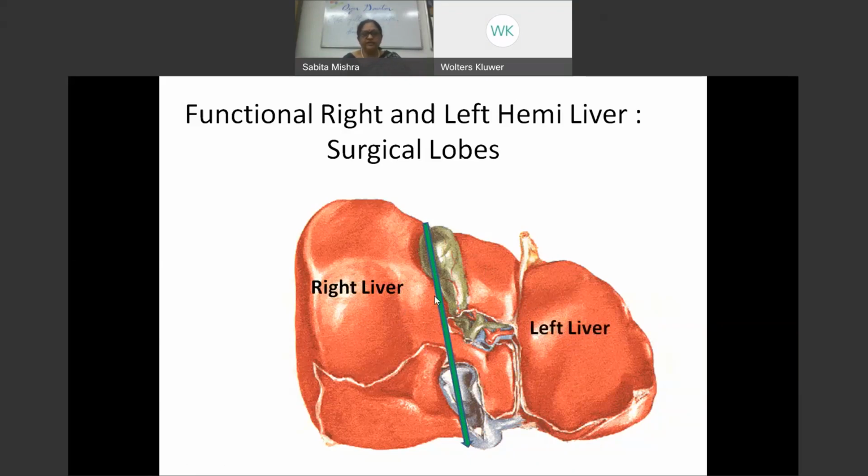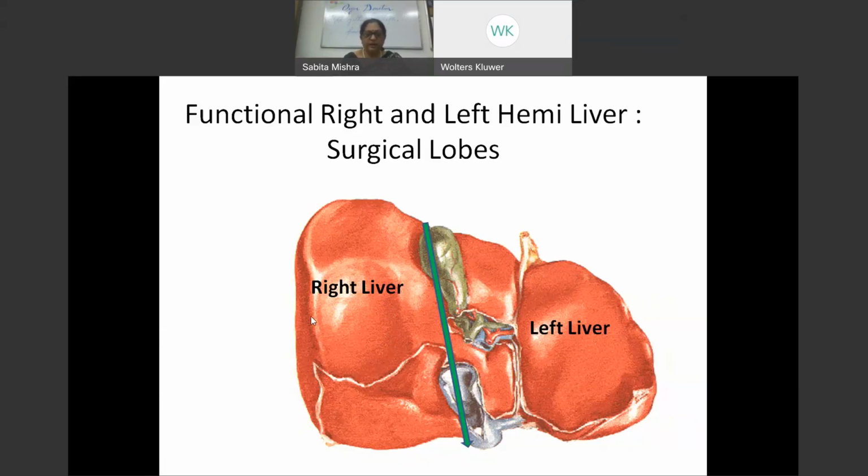So we have a line cutting across the liver into two parts, the right and the left. As a result, the caudate and quadrate lobe go into the left liver, making it almost equal. So anatomically, we said that it has four lobes, but functionally, or by surgical divisions, we say it has two lobes.